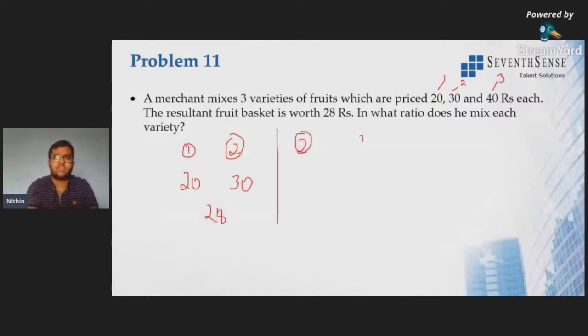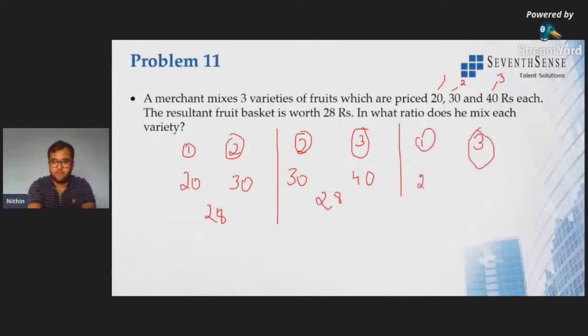Because at a time we need to consider, because in the end we need the ratio. So second value is 30, third value is 40, the mean price is 28. The third one is 1 and 3. So if we consider 1 and 3, 20, 40 and 28. Among these 3 things there is one condition wrong.